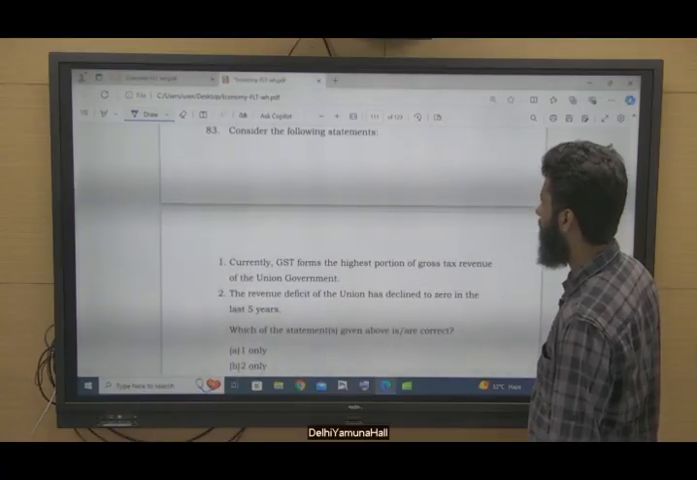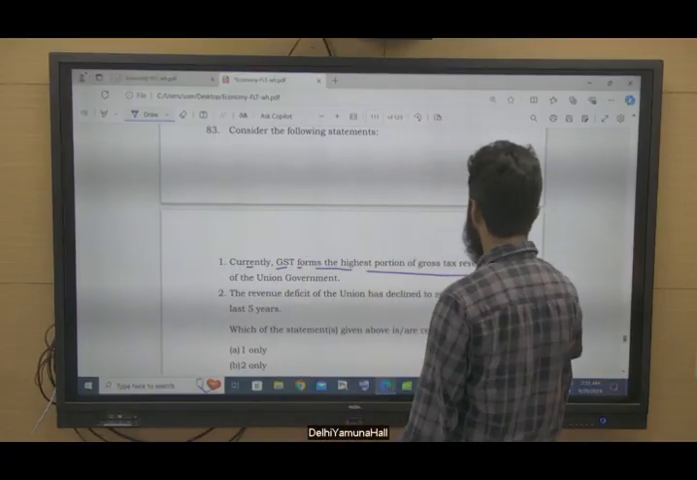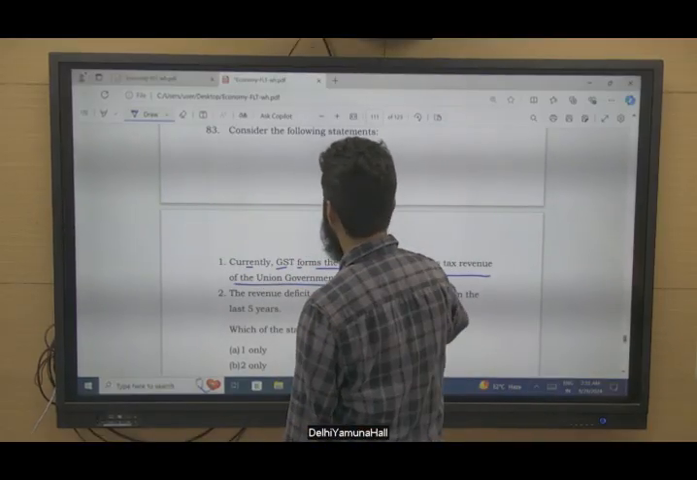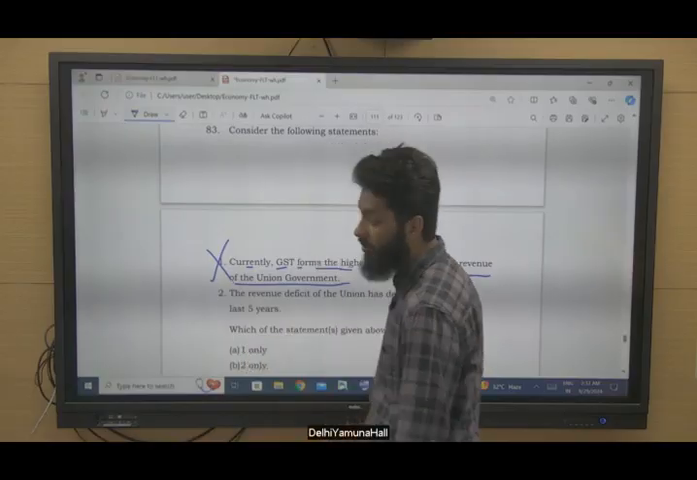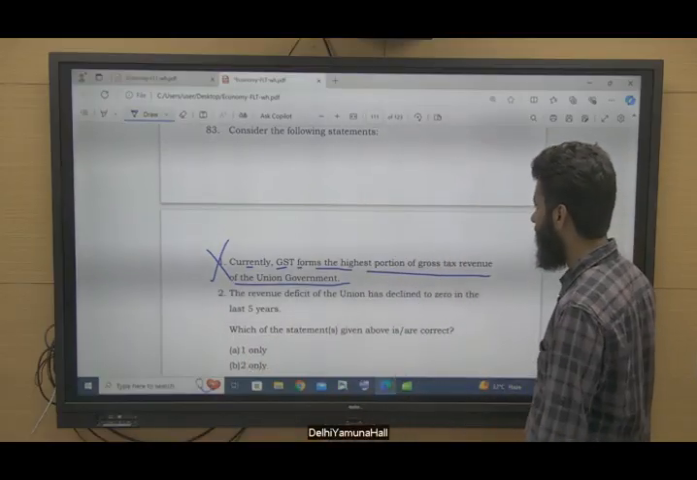Question number 83. Consider the following statements. Currently, GST forms the highest proportion of gross tax revenue of the union government? No. Income tax is slightly more than GST revenue. So, income tax.